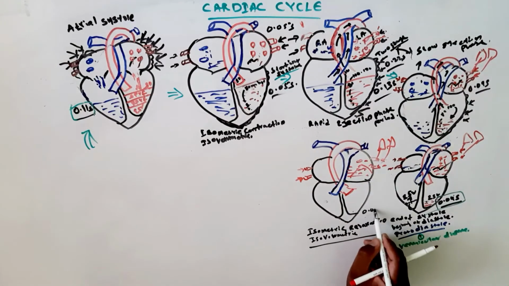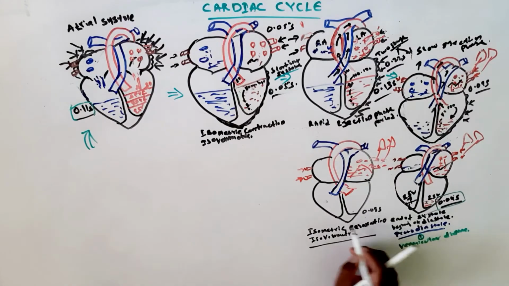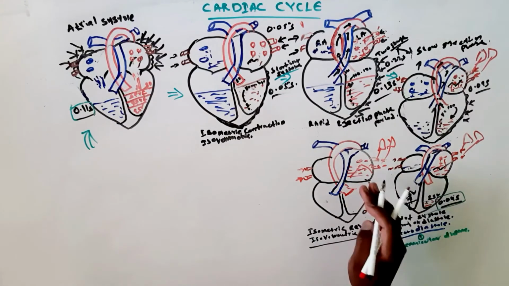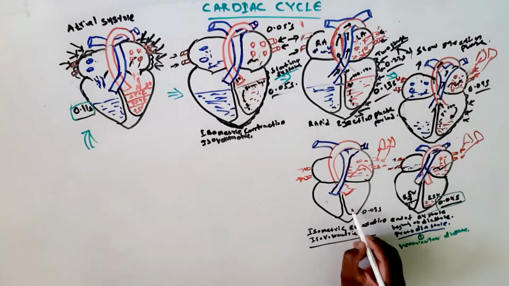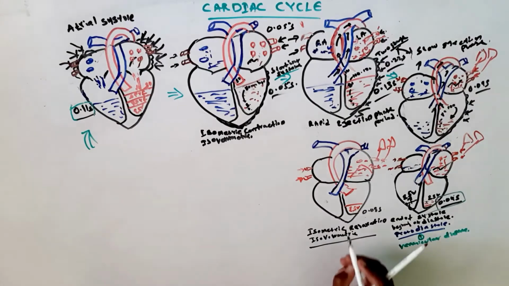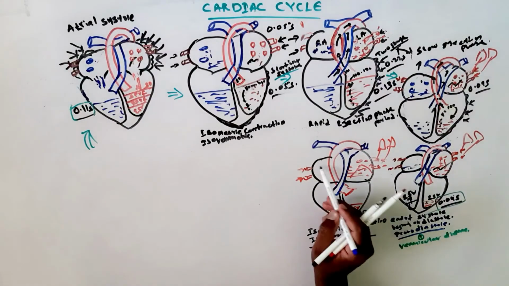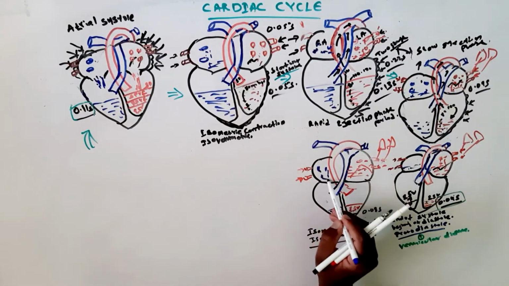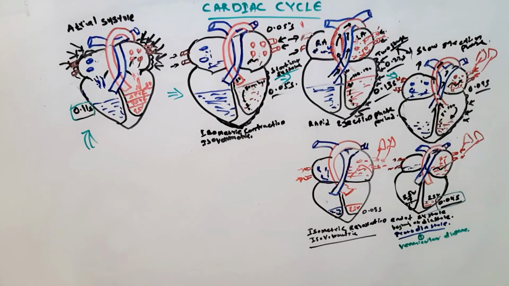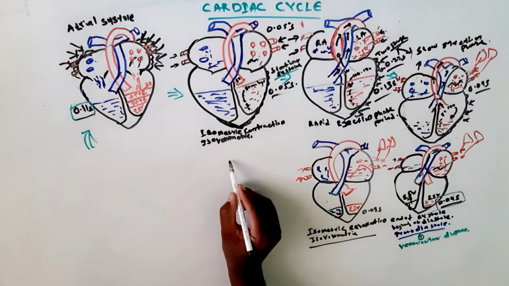We can call this the isovolumetric relaxation phase, and it is about 0.08 seconds. The protodiastole and isometric relaxation are almost similar, but here almost everything has been closed.